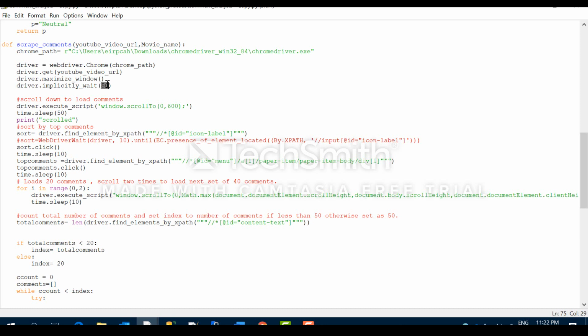If you are not mentioning this implicit wait or time.sleep, then before the entire page loads, the other instructions will be performed on null. So you will get an error or you will get null values. So once you are using this driver.get method, you have to give this implicit wait, so you are giving sufficient time to load the entire web page.